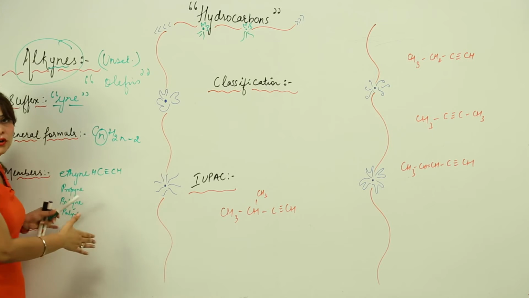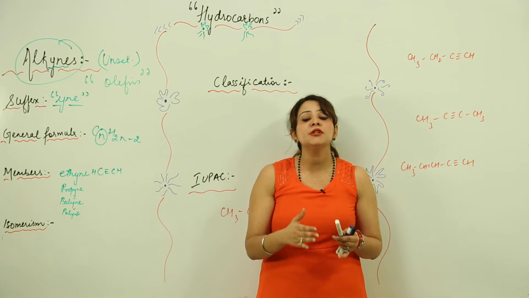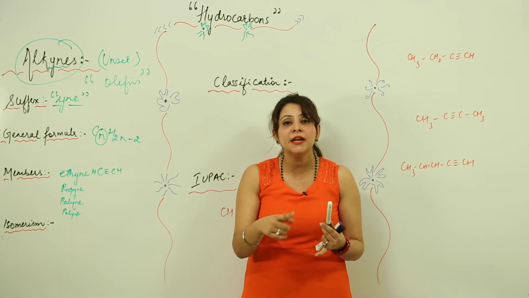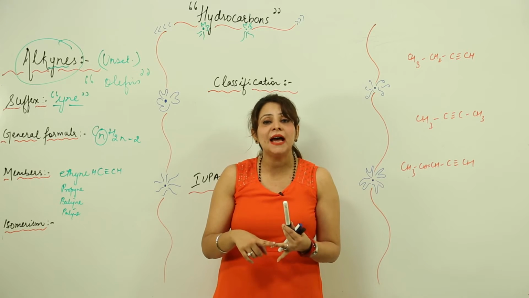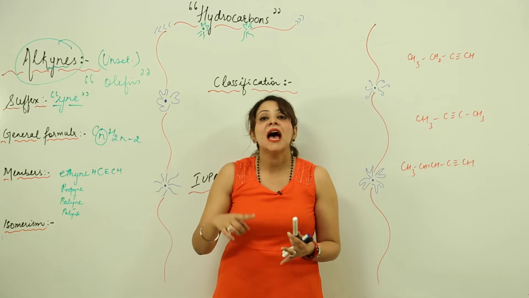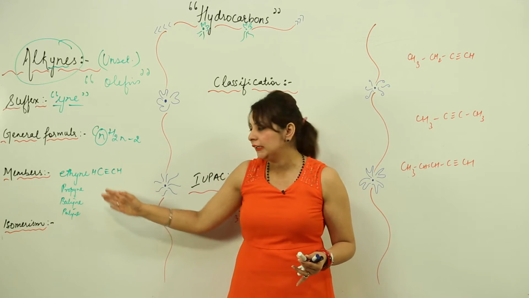This is the homologous series, and I think you easily remember what homologous members are. They are members of the same family which have the same suffix, the same general method of preparation, and the same chemical properties. The difference lies only in that each member differs from the next one by 14 AMU mass, that is by a CH2 group. So this is the homologous series for the alkyne.